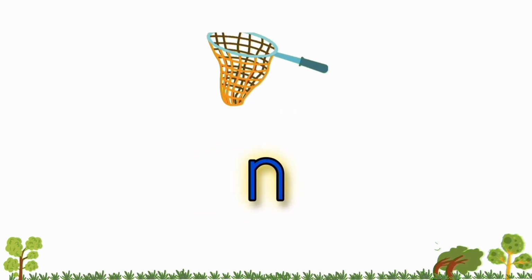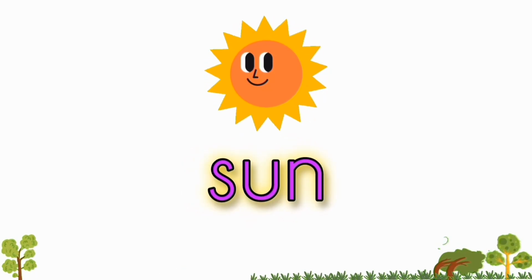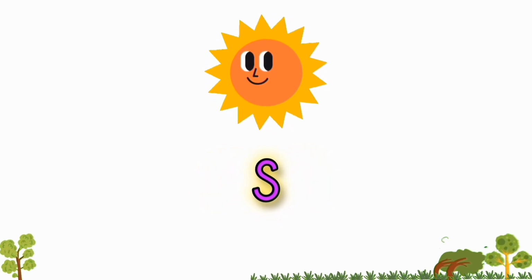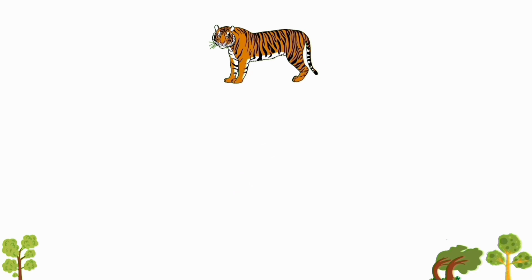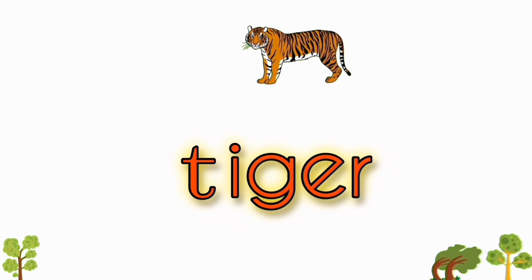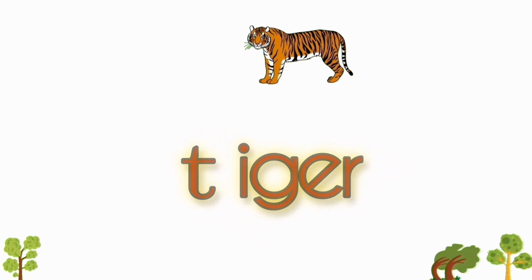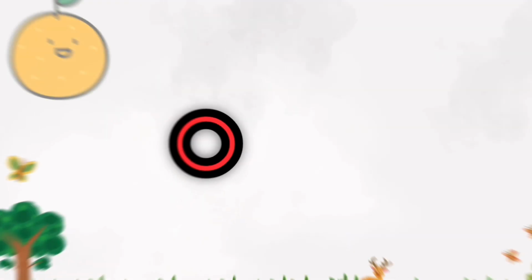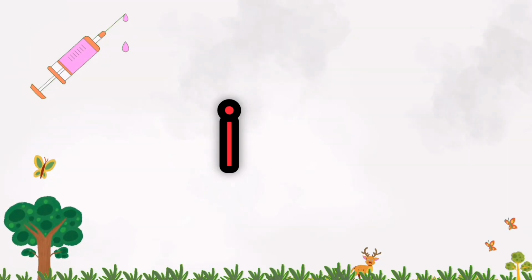What's this? It's a sun. So whenever you see letter S, remember the sun and read the S as S, S. What's this? It's a tiger. So whenever you see letter T, remember the tiger and read T as T, T. Now shall we read it together?